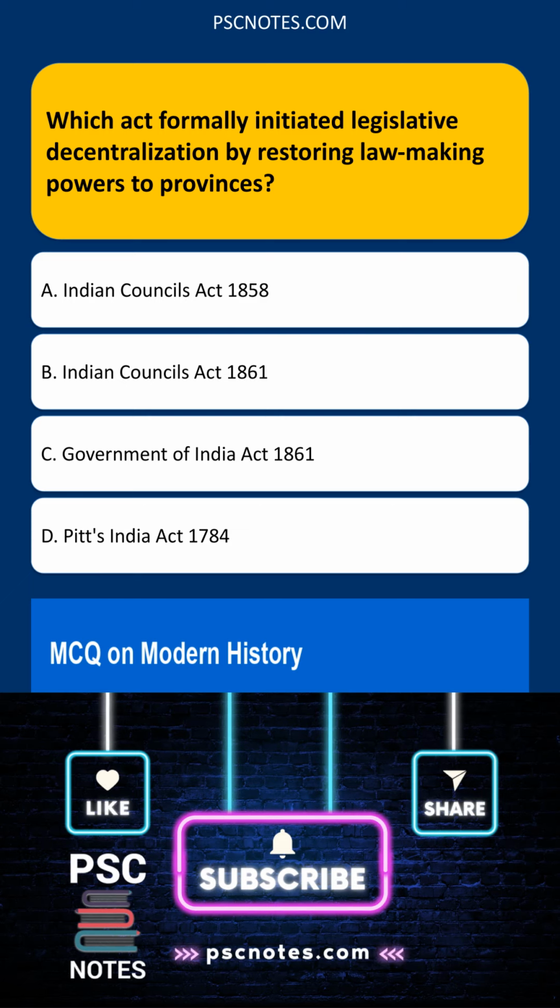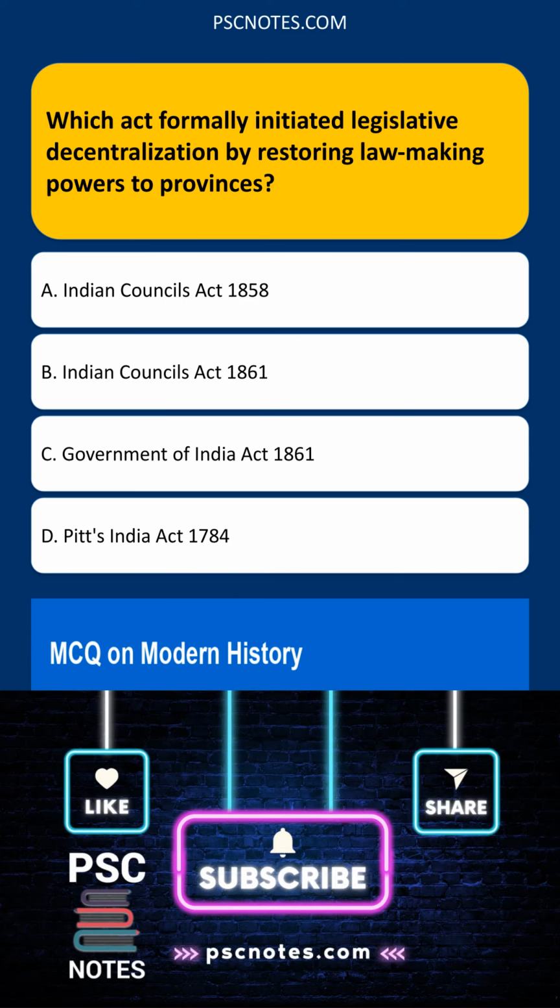Pitt's India Act 1784. This act was an earlier piece of legislation that primarily addressed the structure and function of the East India Company and the governance of British India. It predates the period when provincial legislative powers were being considered for restoration.